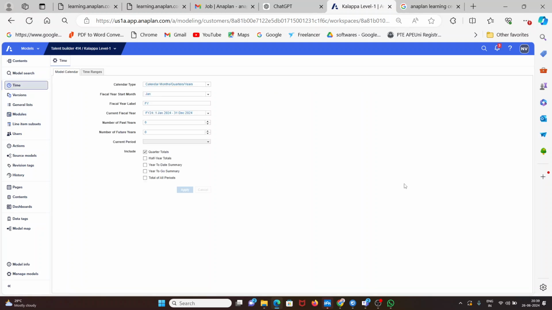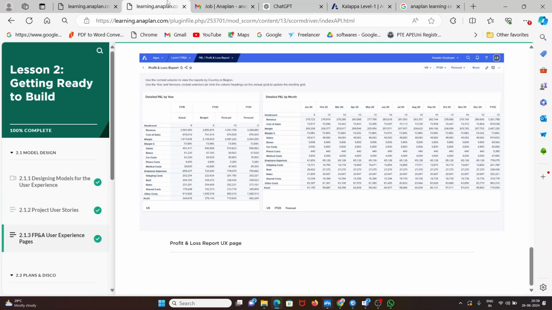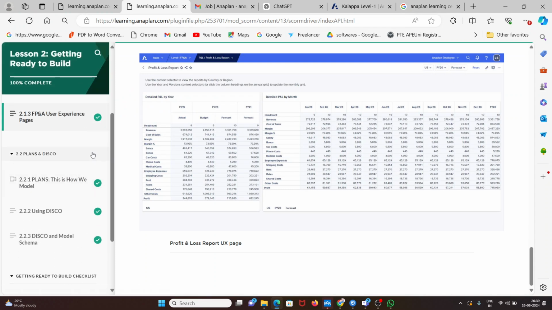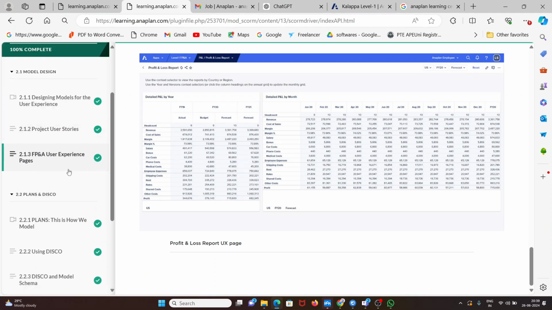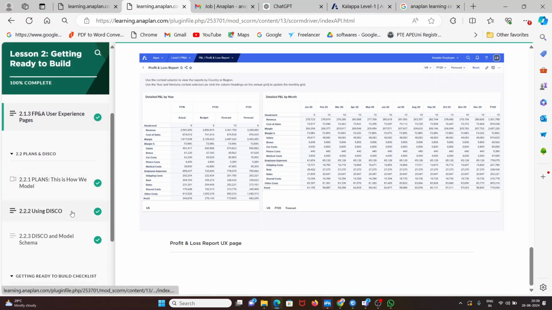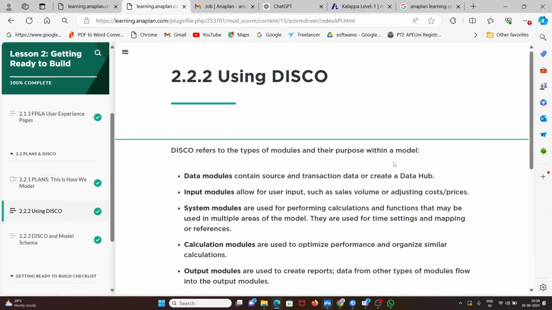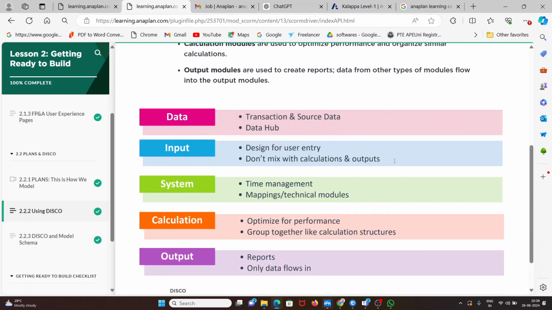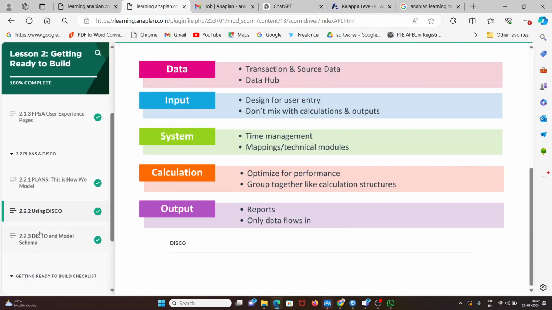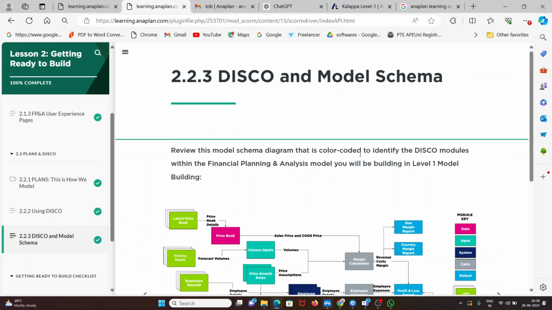So for today I think this is sufficient, because if I start more also it will confuse. So please try to understand this. If you have any doubts you can ask. From tomorrow we'll continue from here. We have completed till 2.1. So tomorrow we'll see what is this disco and model.